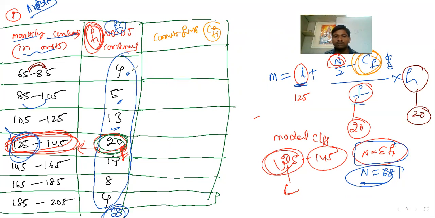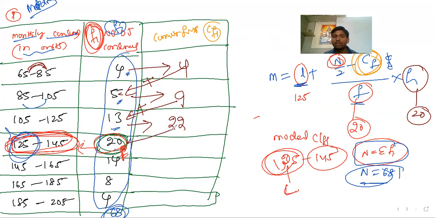First of all, the top one you can copy as the answer. The top one you take is 4. Next, 4 plus 5. How much? The answer is 9. Then 9 plus 13, the answer is 22. Next, 22 plus 20 is 42.